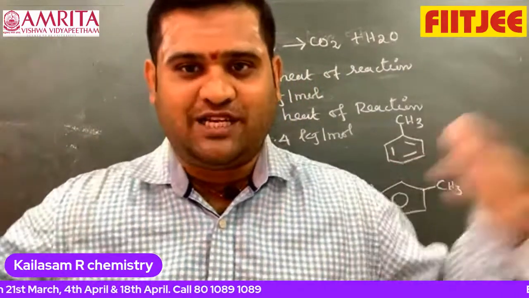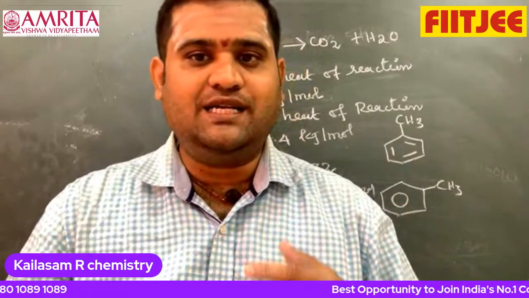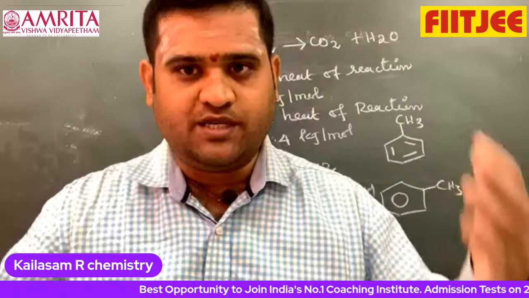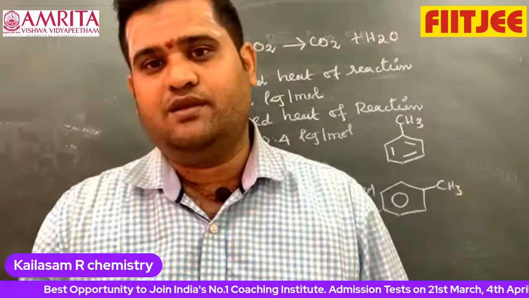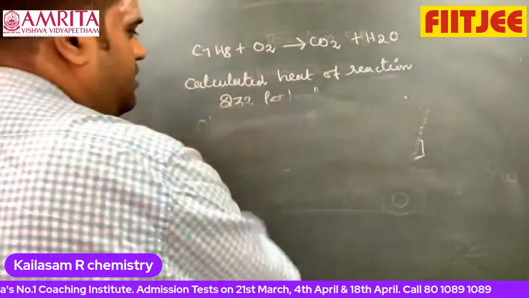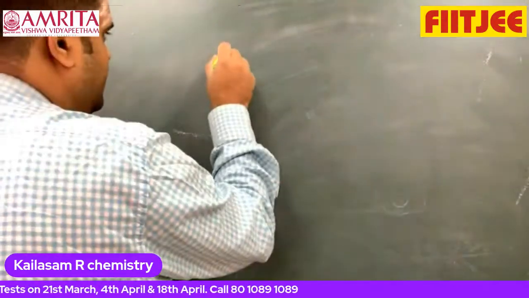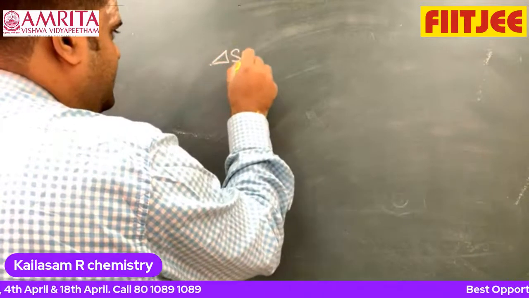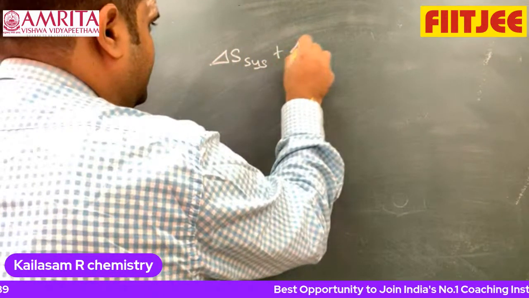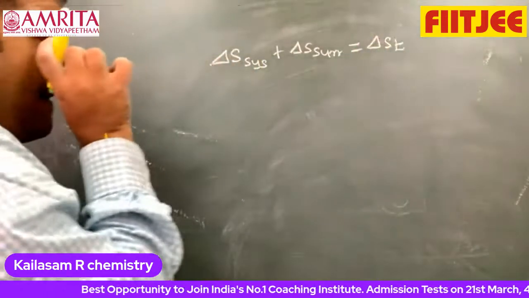That means more random. That's the reason for any irreversible process, delta S total is always greater than 0, because the entropy of the universe is day by day increasing. Right? Now come to the point. Delta S system plus delta S surrounding is equal to delta S total.